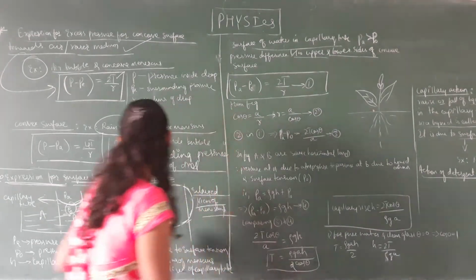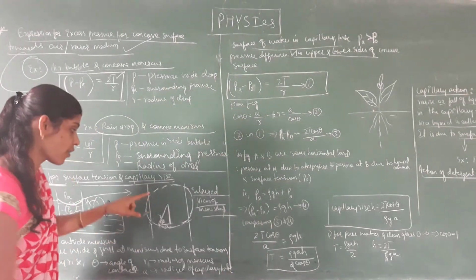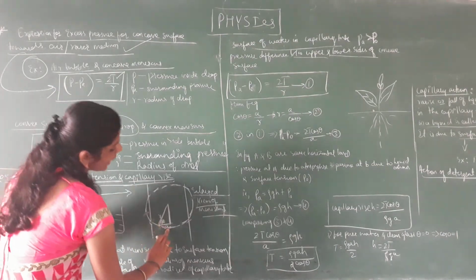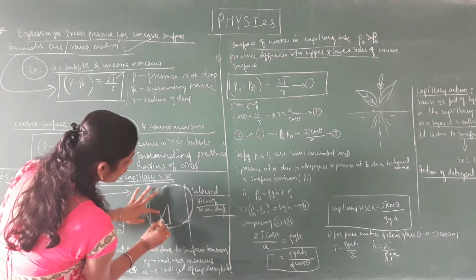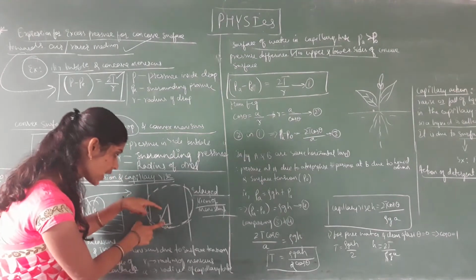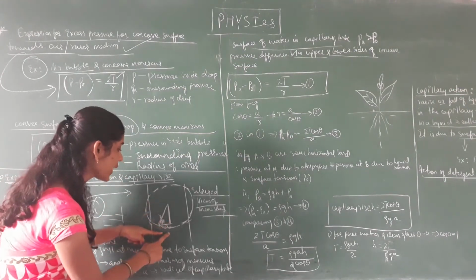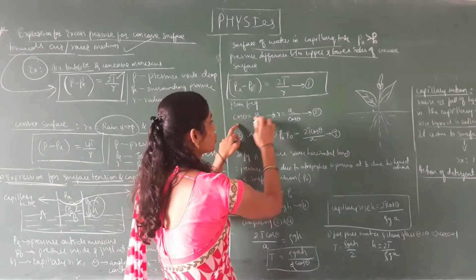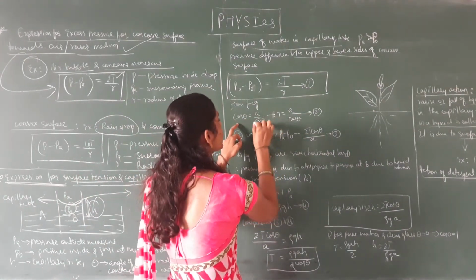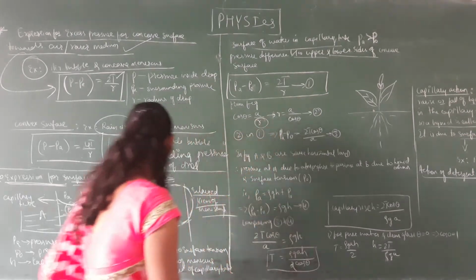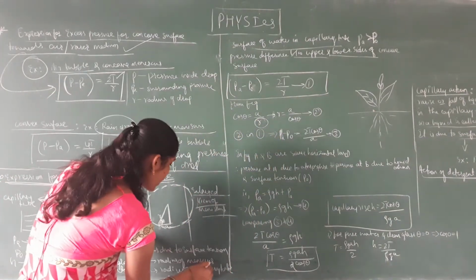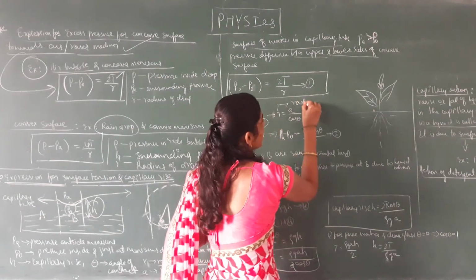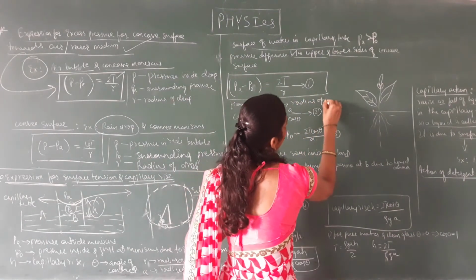From this enlarged view, cos theta is equal to A divided by R. So if you want to measure the angle theta, cos theta is equal to A divided by R. We want to find R, which is nothing but the radius of the meniscus.